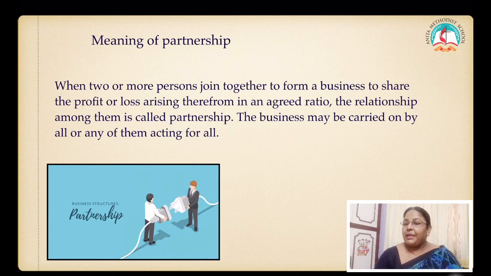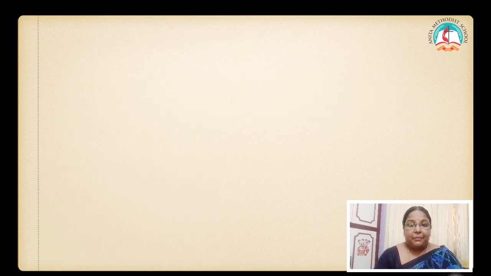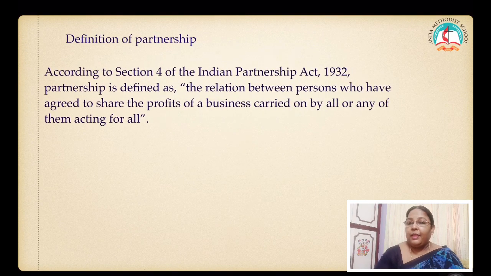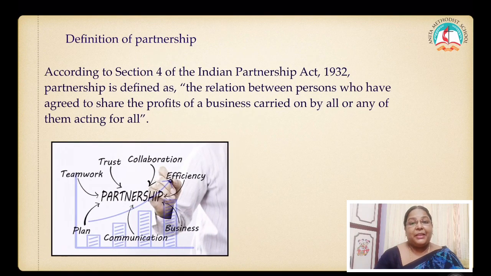The business may be carried on by all or any of them acting for all. What do you mean by any of them acting for all? Either one person can be active or all the persons can be active taking part in the business. Now this is a definition of partnership. When I say definition, you have to learn it by heart.